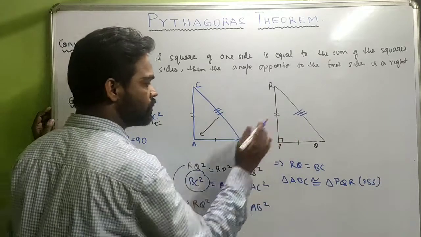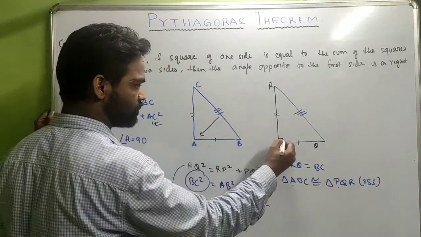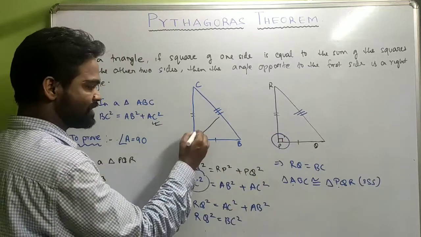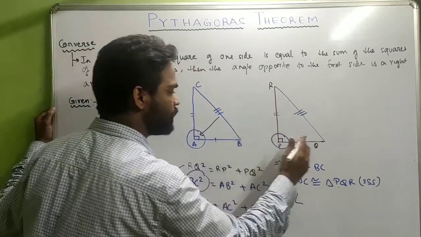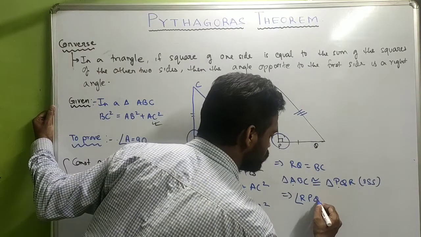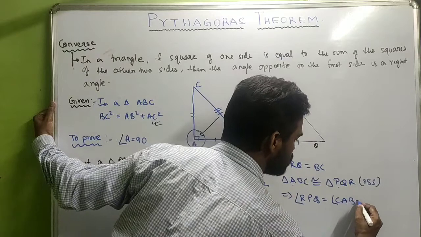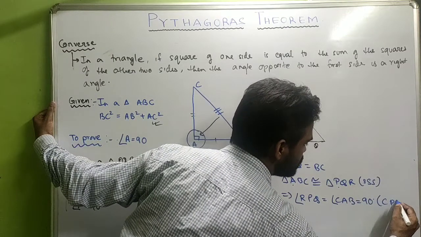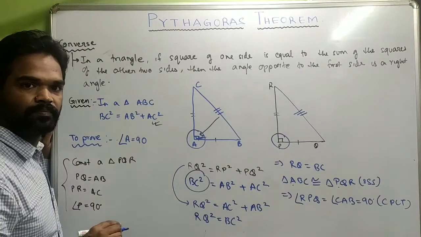Now if these two triangles are congruent, then angle A and angle P will be equal, which means if this is 90 degrees, this has to be 90 degrees, which implies angle RPQ is equal to angle CAB is equal to 90 degrees, by CPCT. Proved, which means this angle is 90 degrees.